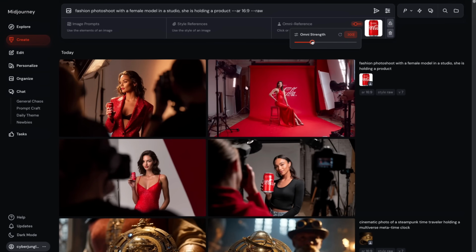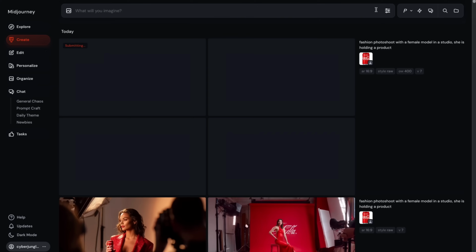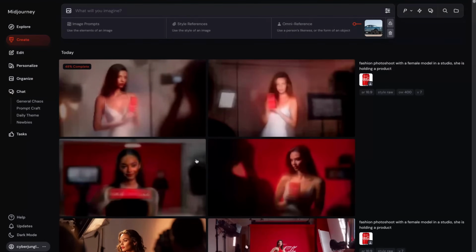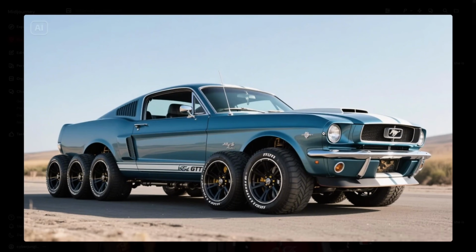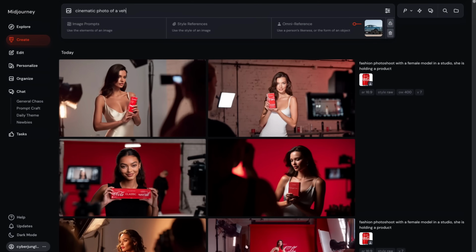I will also quickly increase Omni strength to again 400 and see what happens this time. Meanwhile, while this is generating, I have another vehicle reference. It's a very specific 10 wheels Mustang GT, the famous Eleanor car, which has very unusual look. Cinematic photo of a vehicle in golden hour. Okay, next to the beach.